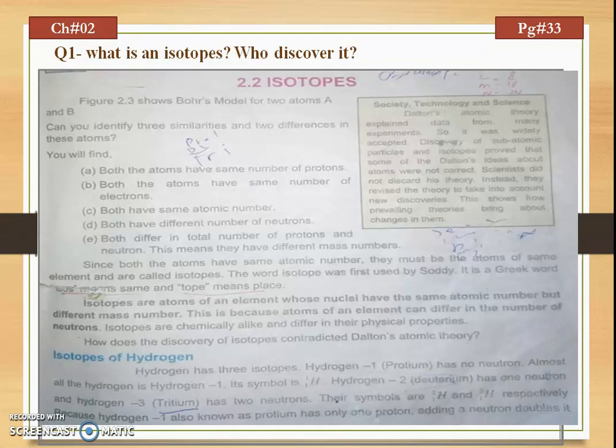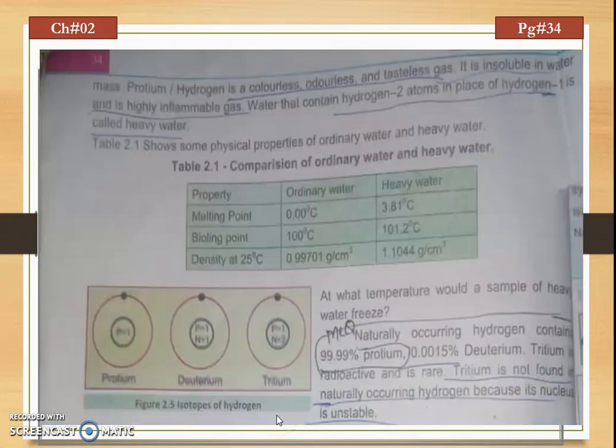Their symbols are H-1 (1,1) for protium, H-2 (1,2) for deuterium and H-3 (1,3) for tritium. The water which contains the H-1 isotope of hydrogen is normal water, while the water which contains the deuterium isotope of hydrogen, or the water that contains hydrogen 2 atoms in place of hydrogen 1, is called heavy water. Now here is a comparison of ordinary water and heavy water.